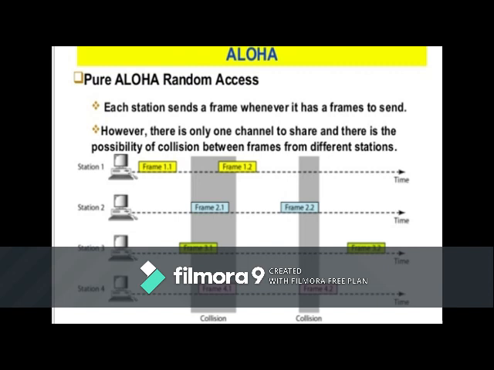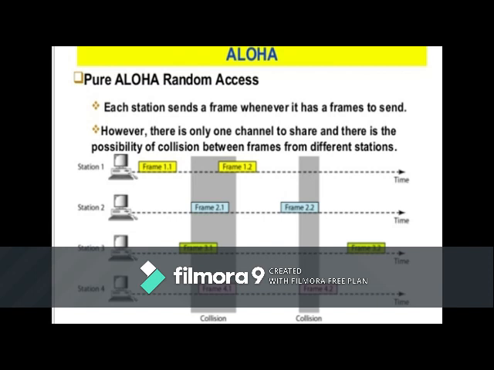The original Aloha protocol is called pure Aloha, which is the simplest but elegant protocol. The idea behind this is that each station sends a frame whenever it has a frame to send. However, since there is only one channel to share, there is the possibility of collision between frames from different stations. You can see in the diagrammatic representation that we have four stations in the example, and each station has two frames to send.